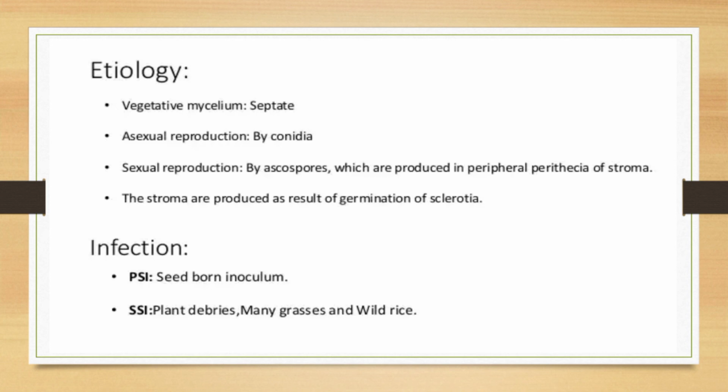Etiology: vegetative mycelium is septate in nature, meaning cross walls are present in the mycelium. Asexual reproduction is by conidia. Sexual reproduction is by ascospores which are produced in peripheral perithecia of the stroma. The stroma are produced as a result of germination of sclerotia. Infection: the primary source of infection is seed borne inoculum, and secondary spread is through plant debris, many grasses and wild rice.